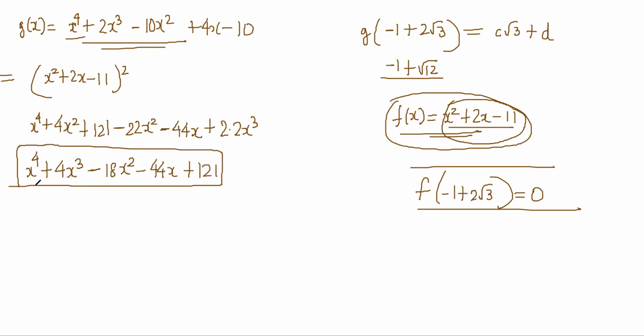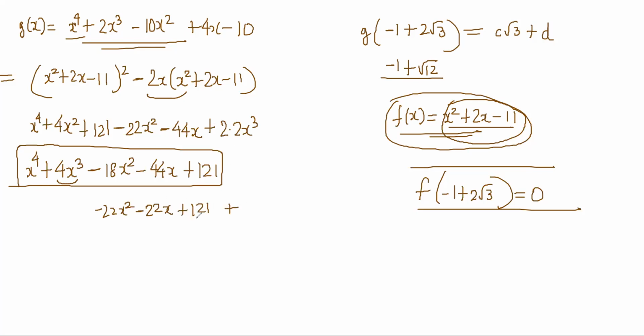Now I have to make it 2x cube, so I have to do a minus 2x into x square plus 2x minus 11, right? So that minus 2x cube cancels this, and it becomes the original thing. And there is a minus 4x square that comes from here, so this becomes minus 22x square. And it becomes a plus 22x here, so this becomes a minus 22x. So you are getting minus 22x square minus 22x plus 121, right?